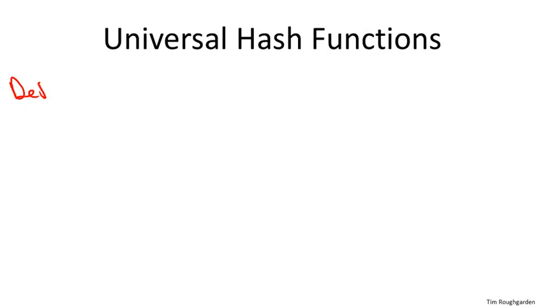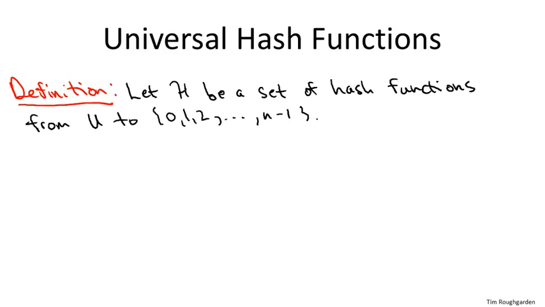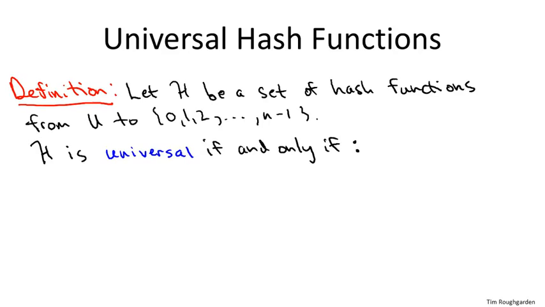For this definition, we'll assume that the universe is fixed. Maybe it's IP addresses, maybe it's our friends' names, maybe it's configurations of a chessboard, whatever, but there's some fixed universe U, and we'll also assume we've decided on the number of buckets n. Then we call the set H universal if and only if it meets the following condition. In English, the condition says that for each pair of distinct elements, the probability that they collide should be no larger than with the gold standard of perfectly uniform random hashing.